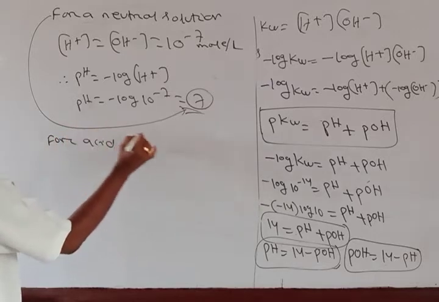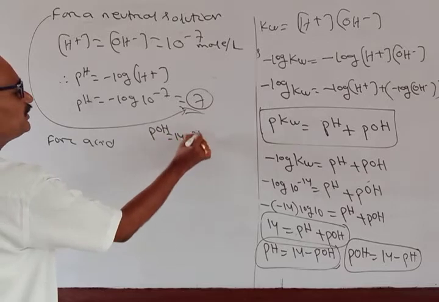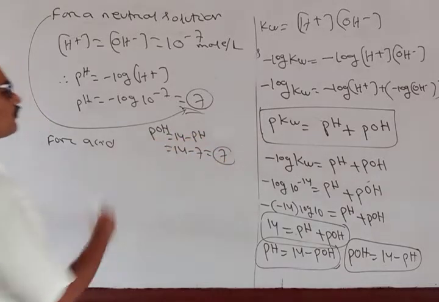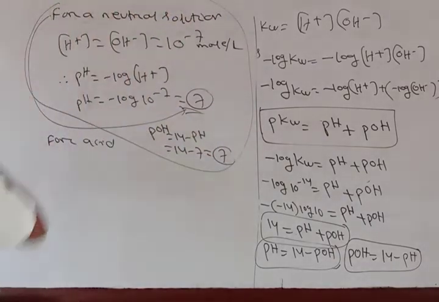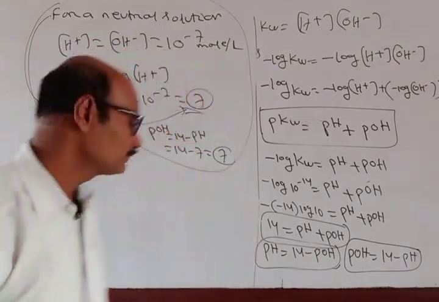And also here pOH is equal to 14 minus pH, equal to 14 minus 7, equal to 7. So for a neutral solution, pH is equal to pOH is equal to 7.